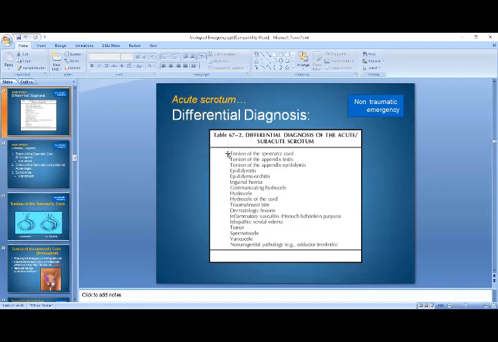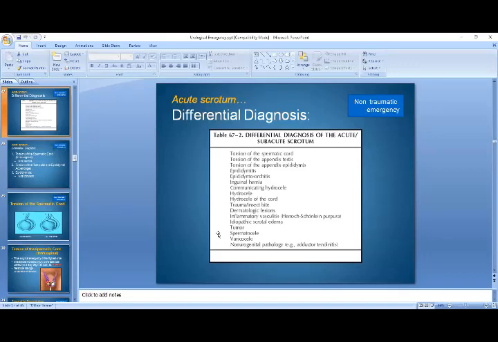It can be torsion of the spermatic cord, torsion of the appendix testis, torsion of the appendix epididymis, or simply epididymitis, epididymo-orchitis, inguinal hernias, communicating hydrocele, simple hydrocele, hydrocele of the cord, or trauma or insect bite, dermatological reasons, inflammatory vasculitis, and idiopathic scrotal edema.